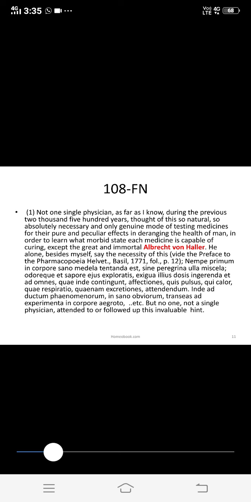Aphorism 108 has a footnote. So what is this footnote?